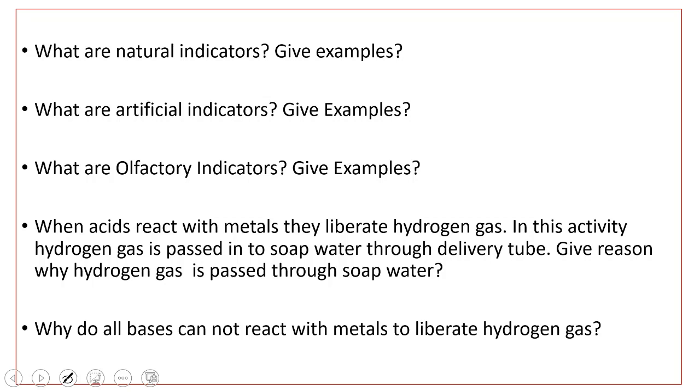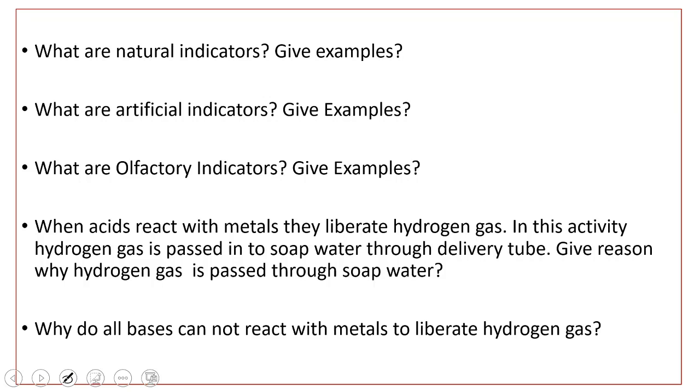And you can easily identify it, as it produces the pop sound very effectively. That's why we pass the hydrogen gas into the trough which contains soap water through a delivery tube. We do not pass the hydrogen gas into plain water because water cannot produce bubbles. Soap water can produce bubbles which contain this hydrogen gas, as hydrogen is not soluble in soap water solution.